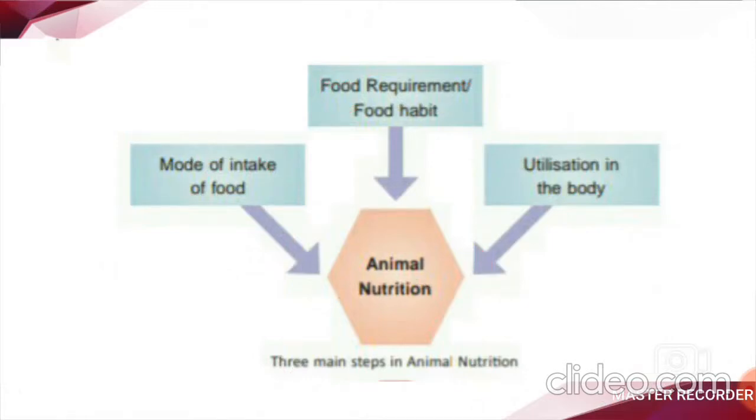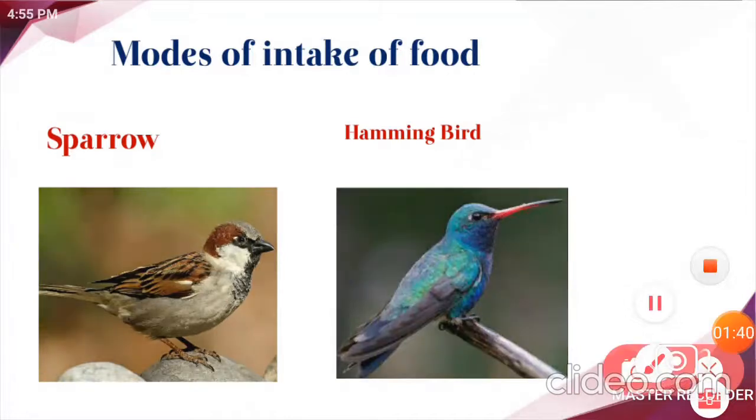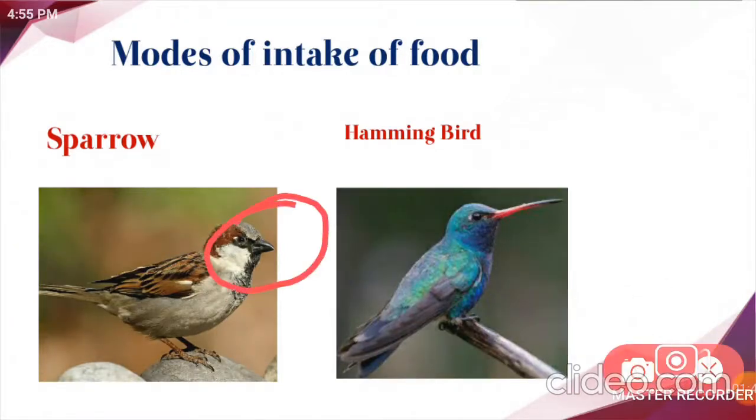The first one is modes of intake of food. Children, the method of taking in food is different in different organisms. Because of this, relevant parts of the body of different organisms get modified so that it makes it easy for them to eat their food. For example, consider the sparrow. The sparrow has a short beak. Just look here at the short beak of the sparrow. Why? Because it picks up seeds and worms. Like this, it gets its food easily through its short beak.